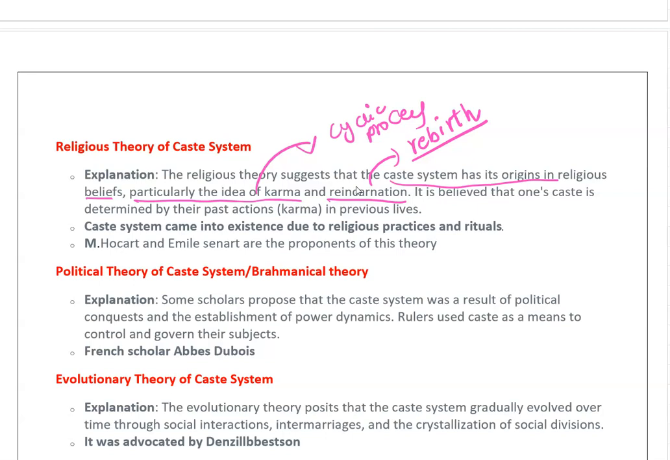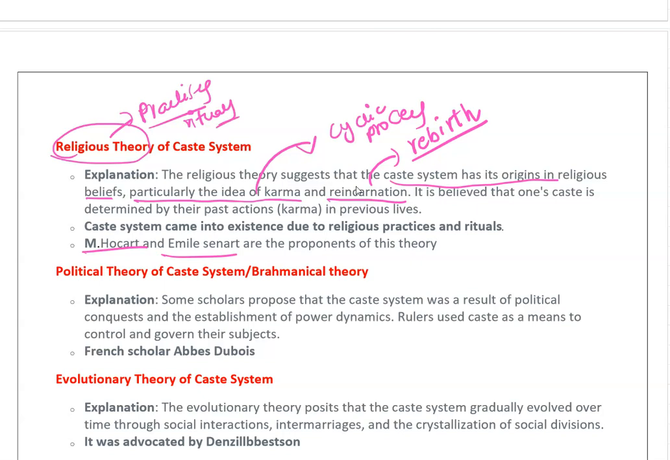The main propounders of this religious theory are M. Hocart and Emile Senart. So the religious theory is based mainly on the practices that they perform and the rituals they do.